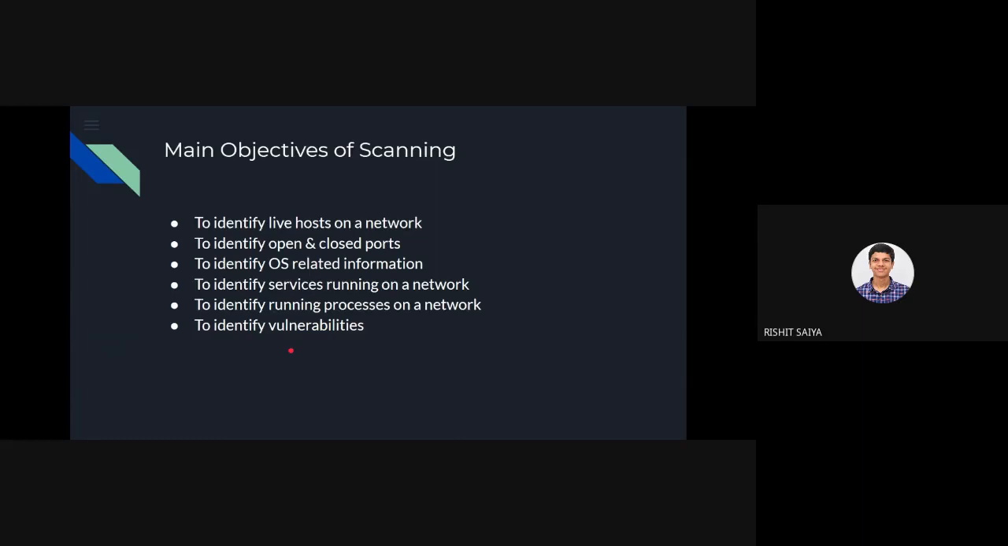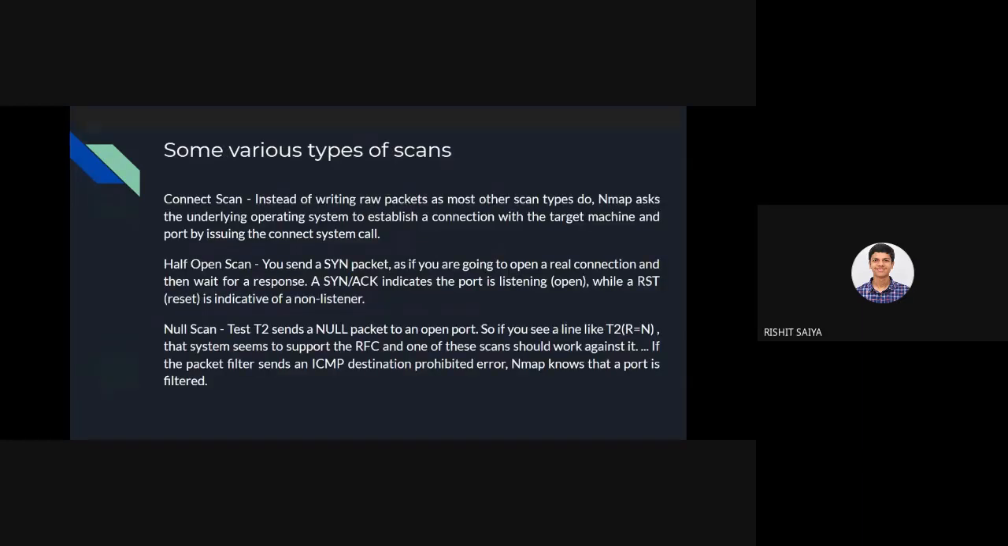So one of the first and foremost basic tools which everyone uses in the scanning phase is Nmap. Nmap is a very trivial tool which everybody is using. In that we see that there are 3 types of basic scan which I came across. So the connect scan. Okay, the connect scan is, instead of writing raw packets as most of the other scan types do, Nmap asks the underlying operating system to establish a connection with the target machine and port,